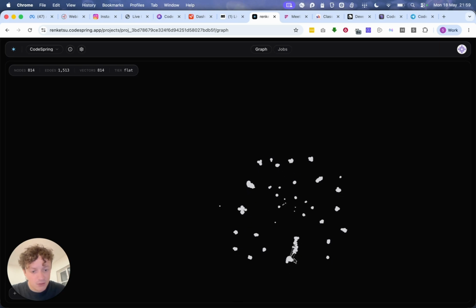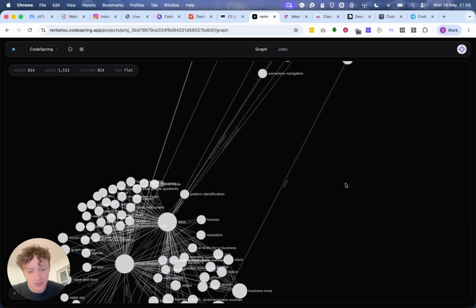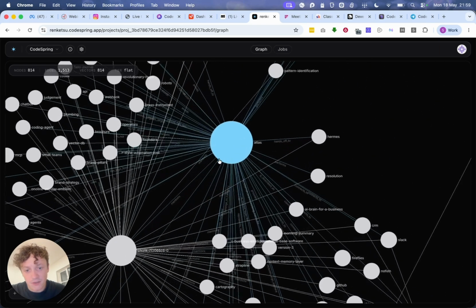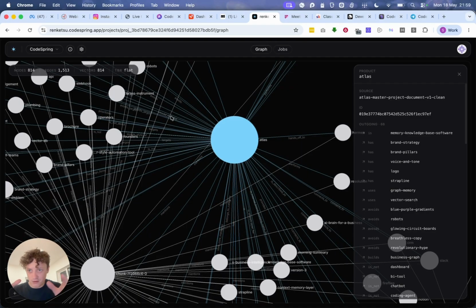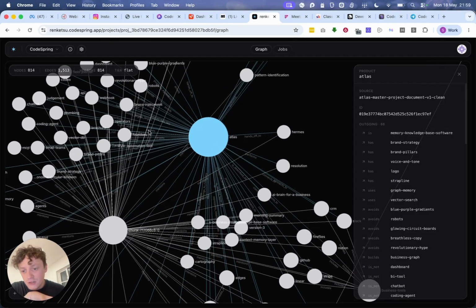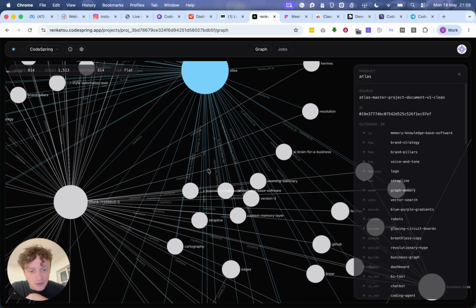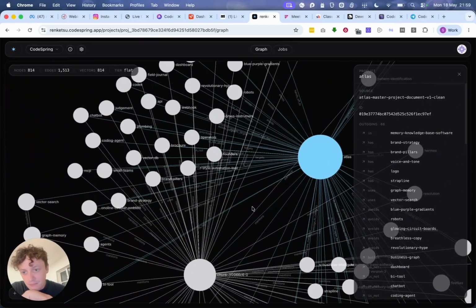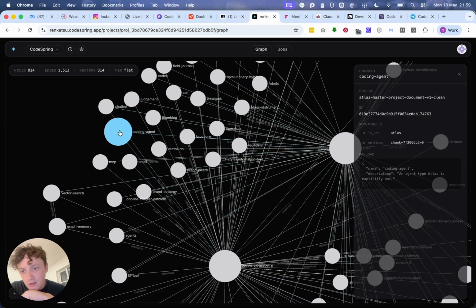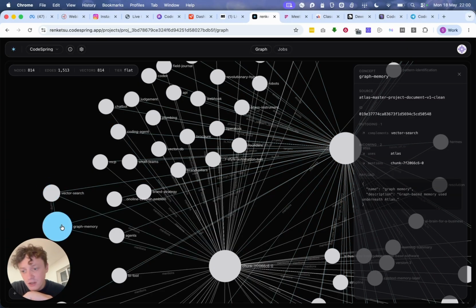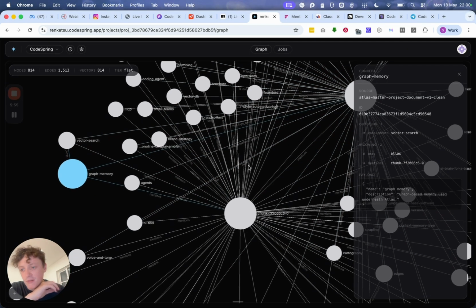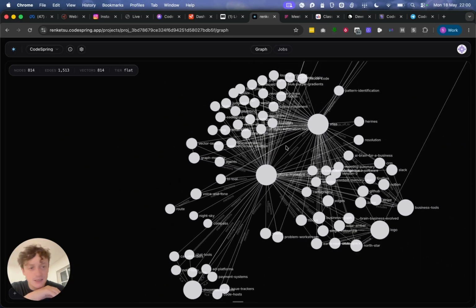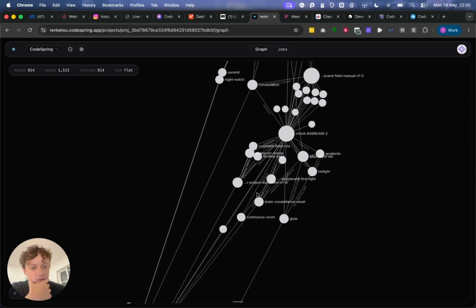And then over time, you can see down here, this is the biggest cluster that we have so far, and this is basically Atlas, which is the name that we're currently internally using for this software. So this is all the information about my new version of the software, and you can see some of the things it's talking about, like coding agents, for example. You can see how it does that. It has vector search and graph memory, so it knows basically how itself works. And then it draws connections to other things.